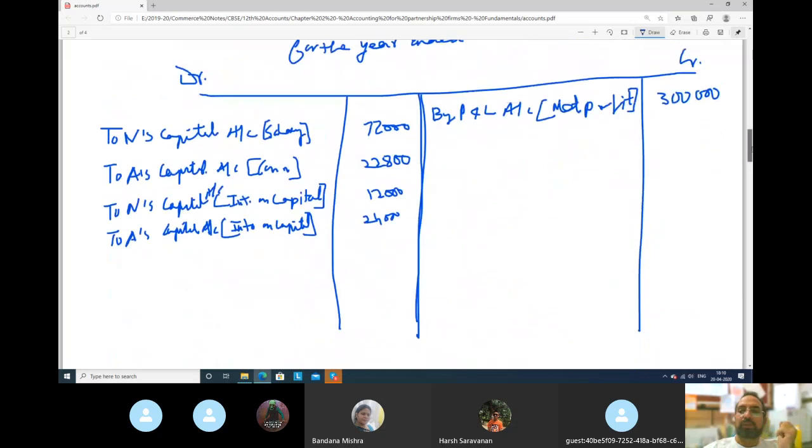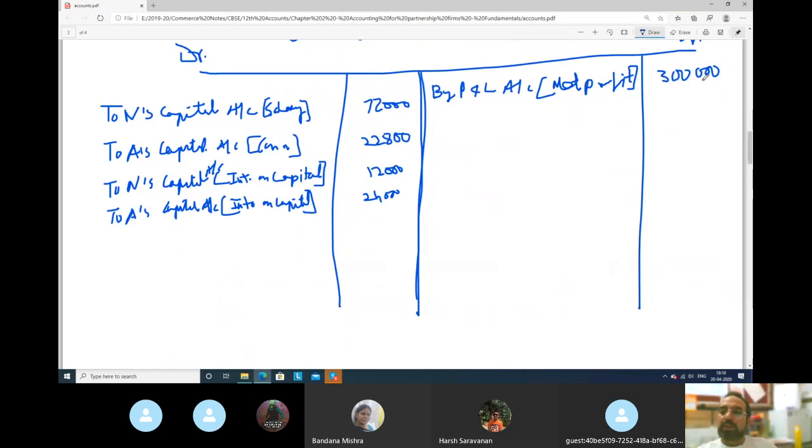Now nothing is left. We did all the appropriations. So total is how much? This credit side is looking more.